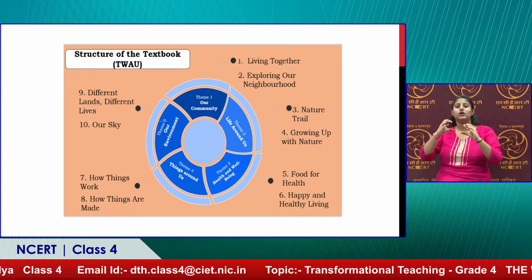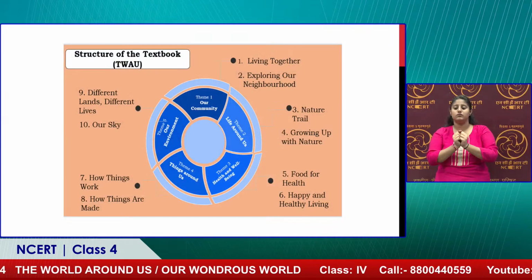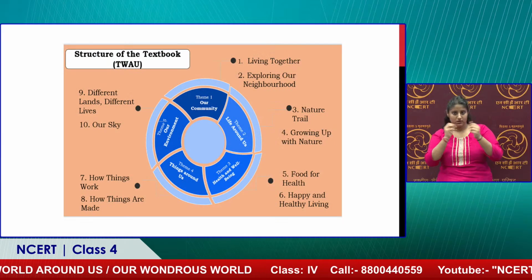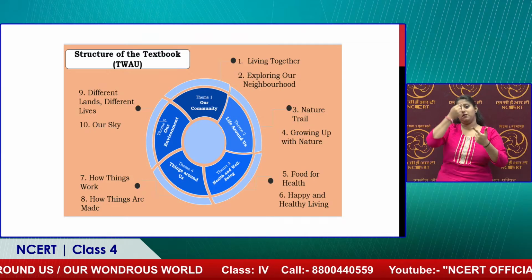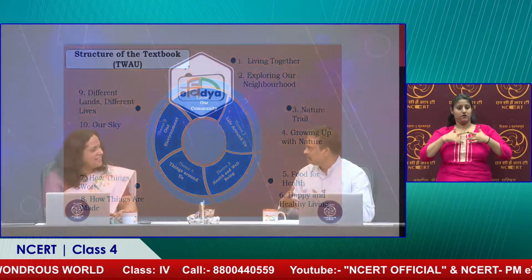What community is, what the role of community is, and how a child could be a responsible member in the community, what a child can do, and what kind of changes the child is envisaging in a community. For that we have one complete unit, our community, with 2 chapters. One is about living together. Here it is more about the characteristics of community, like eating together, enjoying together, solving problems together. Those elements are discussed, and there are also interesting stories interwoven into the whole book.